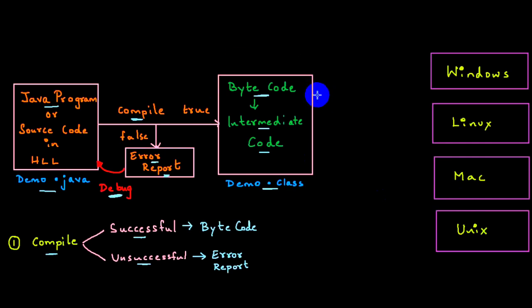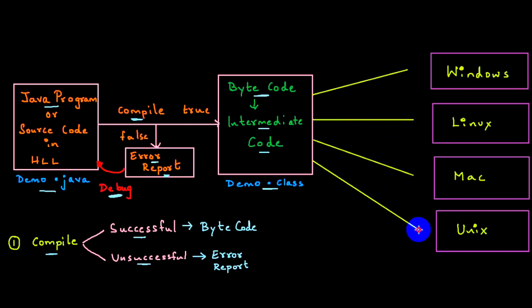I can execute it on Windows also, on Linux also, on Mac also, and on Unix also. But there is one small problem. Sir, what problem, sir? My operating systems will always understand only zeros and ones. That is machine level language. But bytecode is an intermediate code, so it cannot be directly understood by the operating system, right?